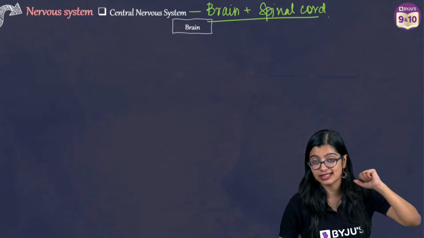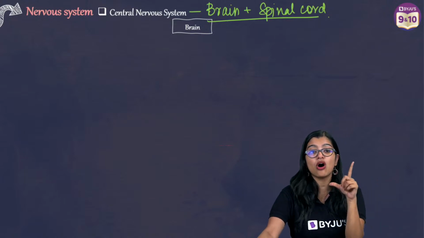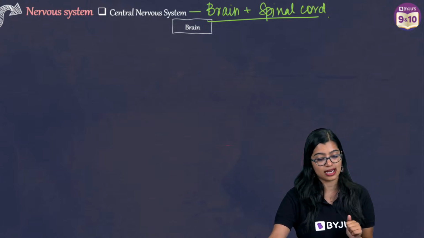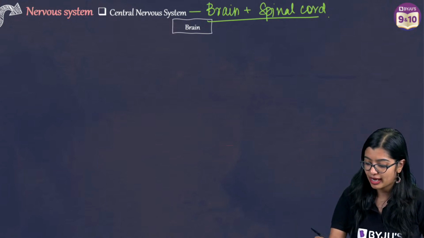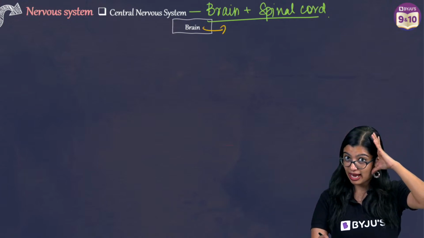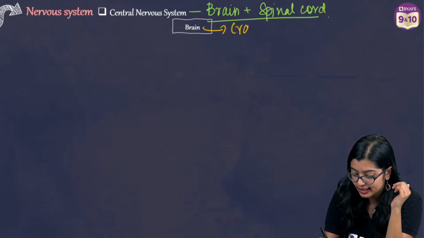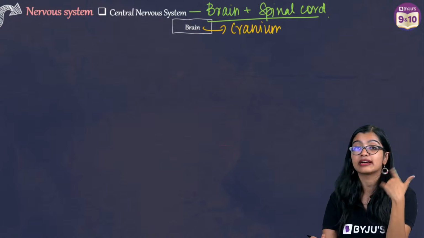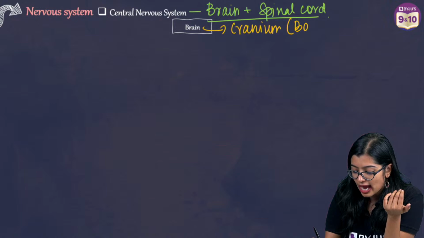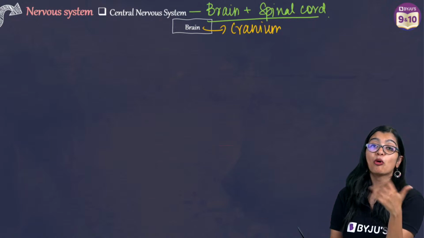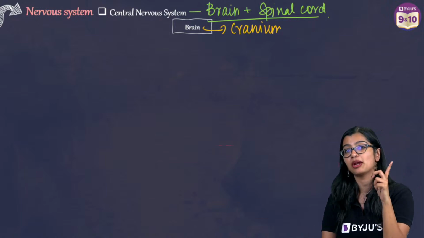So we see that the brain is the control center. It regulates all the important activities. Now, when you talk about the brain, we know that the brain is present in the head region and it is protected by a bony casing called the cranium, which is also called a bony cage, or the brain box.